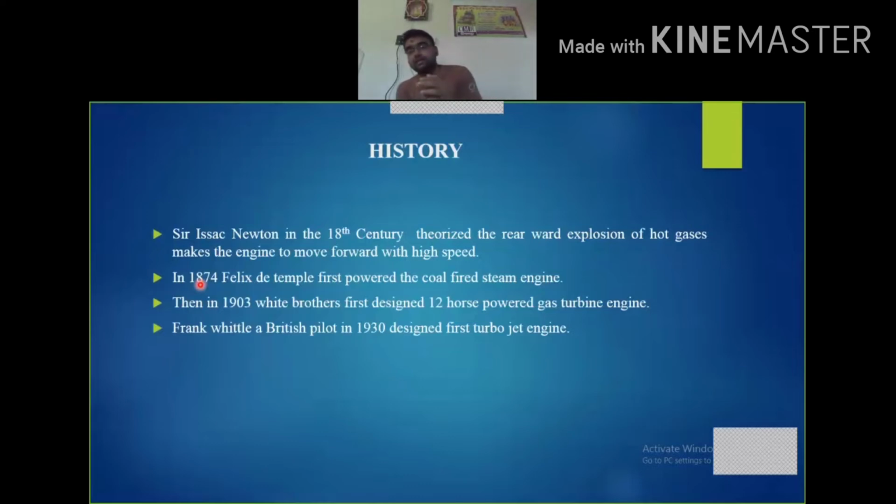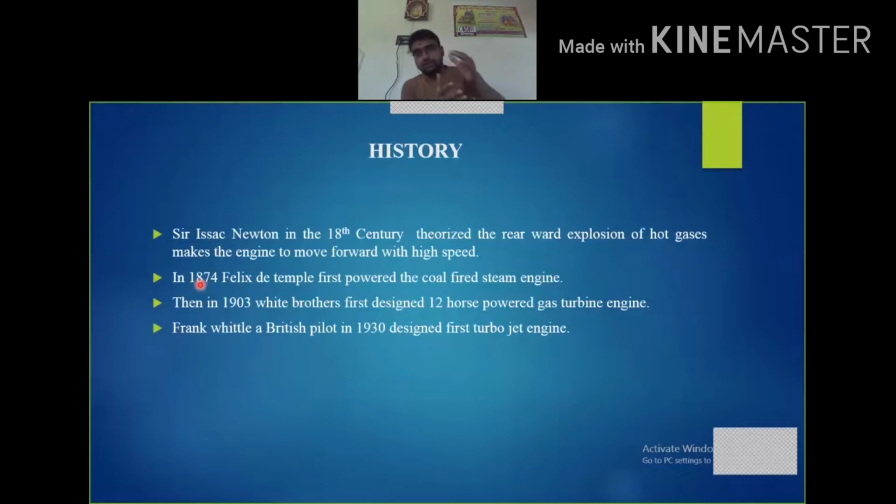So this is about the introduction, and now let's discuss the history of jet propulsion engines. Sir Isaac Newton, in the 18th century, first theorized that an engine can move forward at high speed when the exhaust gases are released in the backward direction with a high velocity. This is the theory which was proposed by Sir Isaac Newton in the 18th century.